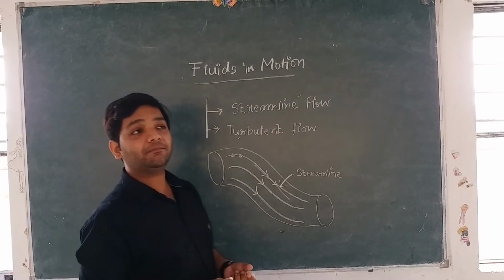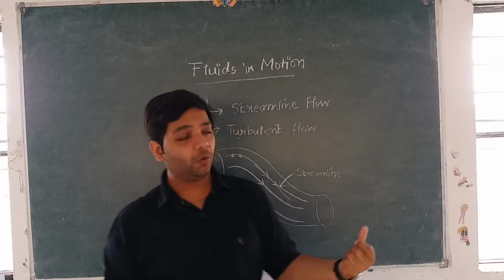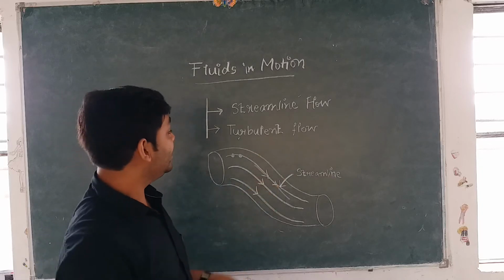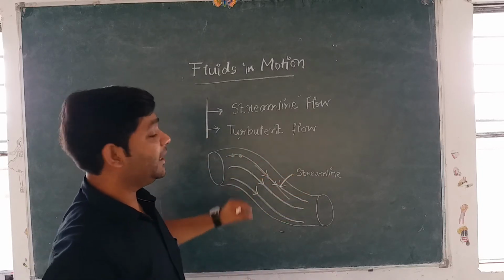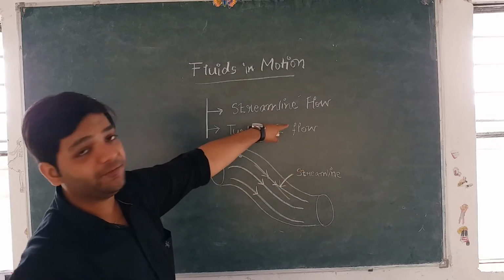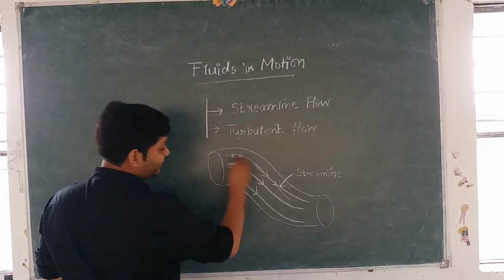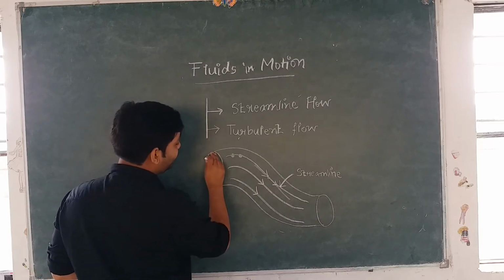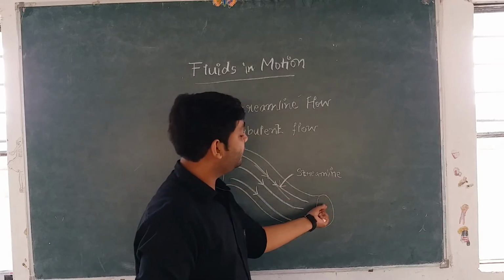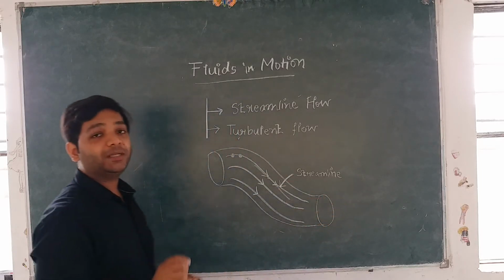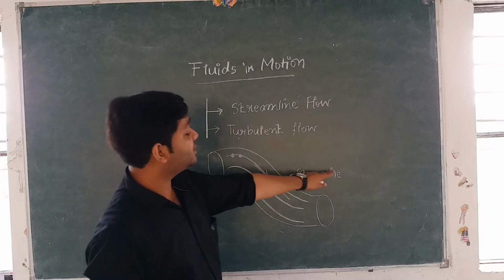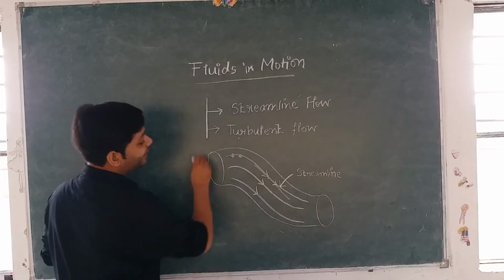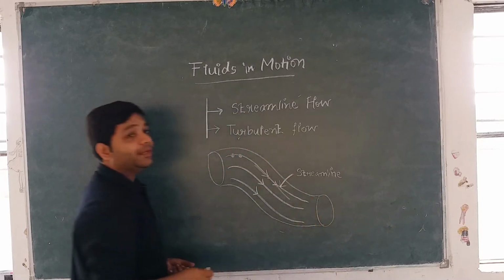For example, the normal pipes that are used in our homes for the transportation of water, the flow of water in that pipe is an example of streamlined flow. So for that flow we can say that the mass of the water that enters from the tap into the pipe in 1 second is equal to the mass of the water that exits the pipe in 1 second. So this is true for streamlined flow.